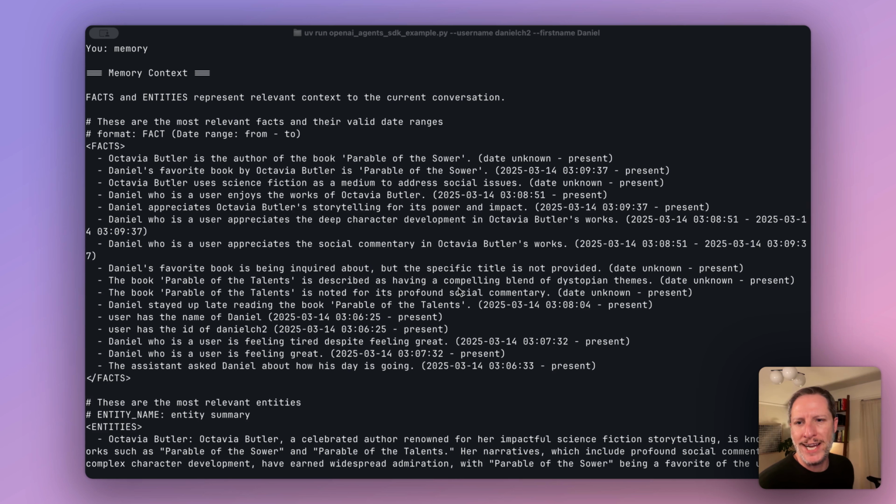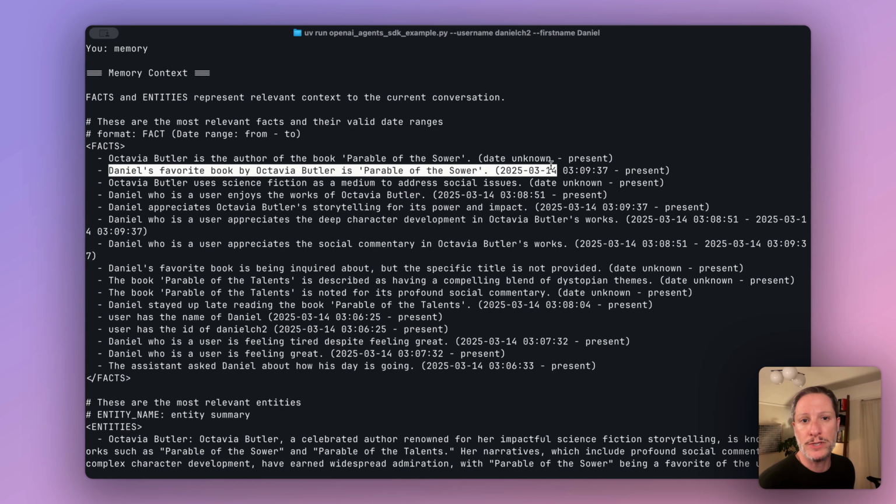Zep returns a comprehensive context, including both semantically relevant facts and nodes, as well as information or knowledge from adjacent entities in the graph. And we do this intentionally so that the agent has a very broad and nuanced understanding of the user's world. And here we have one of the top hits is that Parable of the Sower is my favorite book. We also see the temporal metadata associated with that particular fact.